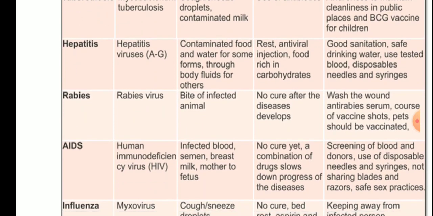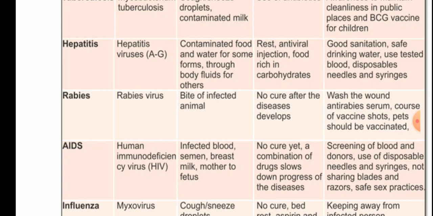Next is AIDS, acquired immunodeficiency syndrome. The causative agent is human immunodeficiency virus, the HIV virus. How can it be spread? Infected blood, semen, breast milk, mother to fetus. These are important. That's why it is said that razors and these things should not be shared. Infected needles, meaning injections, should not be shared. They should be one time use.